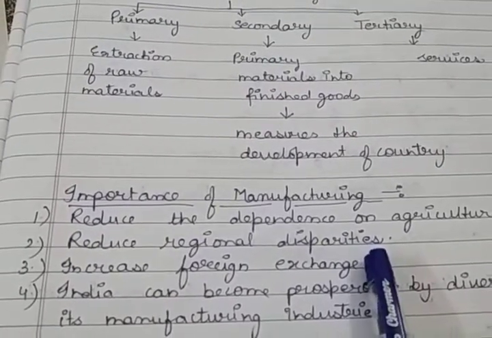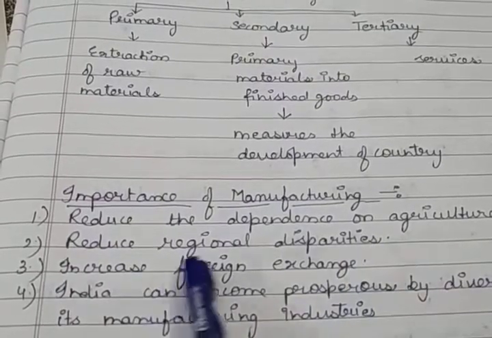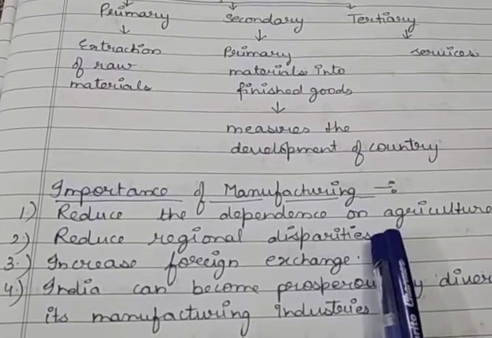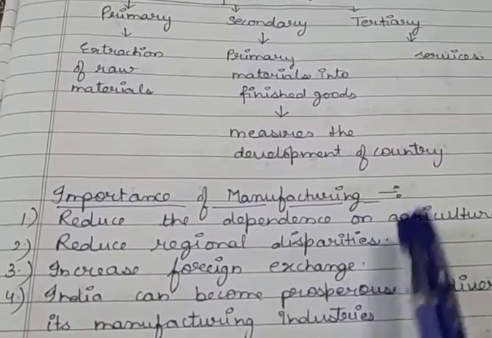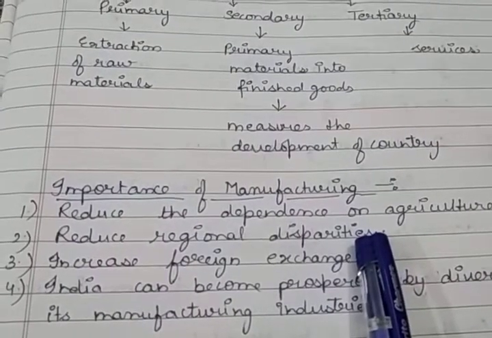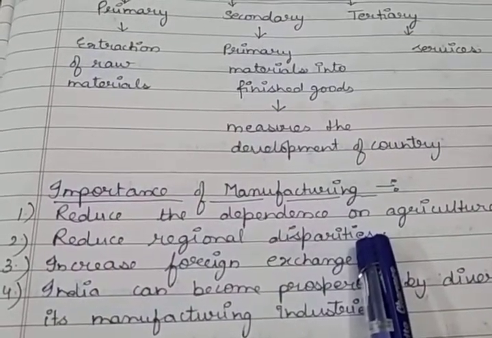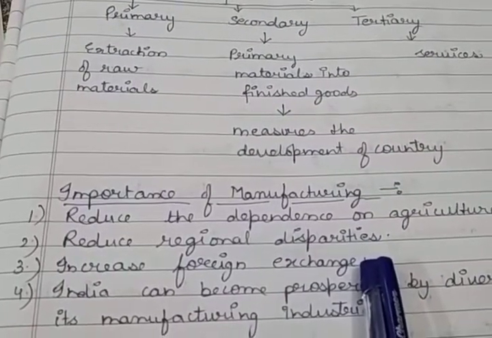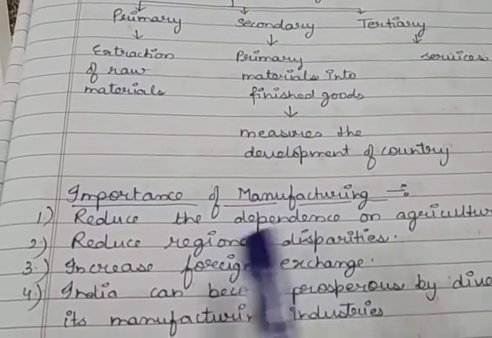So the manufacturing sector also reduces the regional disparities, because development can happen because of the manufacturing industries only. Because if industries start, automatically market will come. When market comes, people will also start residing over there. So definitely we can see improvement in that particular area.